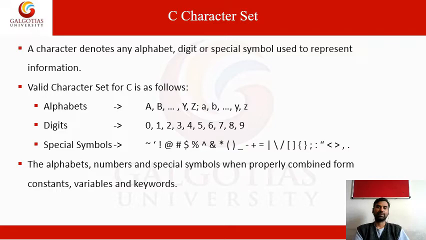Backslash, forward slash, square brackets, open and close braces, semicolon, colon, double quote, greater than, less than, comma, dot. All these symbols can be used in the character set.